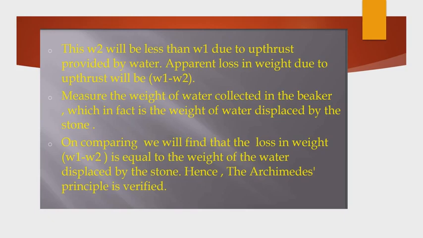So the apparent loss of weight due to upthrust is W1 minus W2. Measure the weight of water collected in the beaker, which is the weight of water displaced by the stone. On comparing, we find that the loss in weight, W1 minus W2, is equal to the weight of water displaced by the stone. Hence, Archimedes principle is verified.